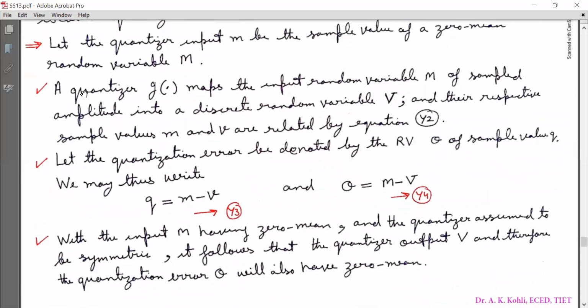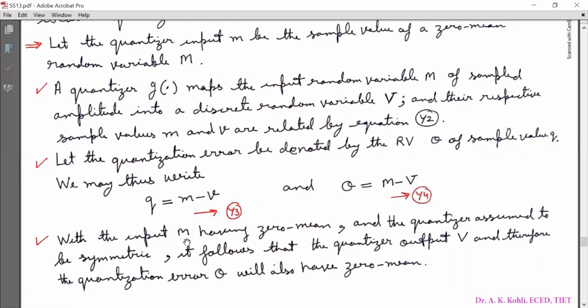Now, a quantizer with function g maps the input random variable capital M of sampled amplitude into a discrete random variable capital V, and their respective sample values small m and small v are related by equation y2 we have just discussed. Let the quantization error be denoted by random variable capital Q of sample value small q. We may thus write small q = small m minus small v, marked as y3. And equivalently, capital Q = capital M minus capital V, that is equation y4.